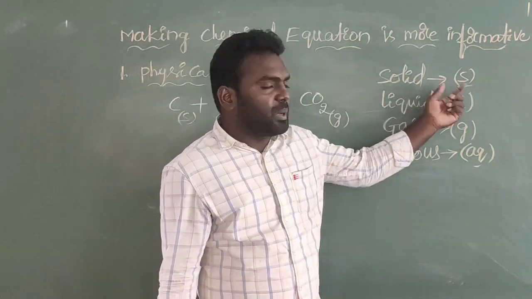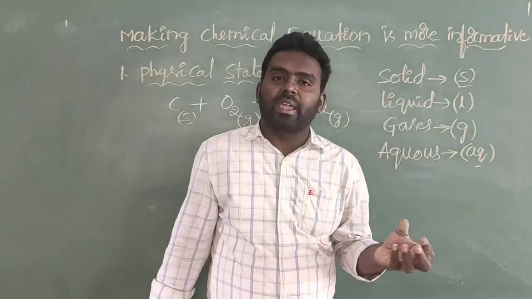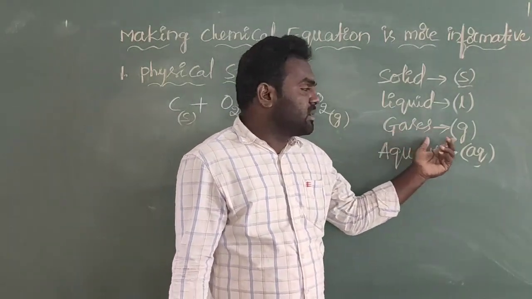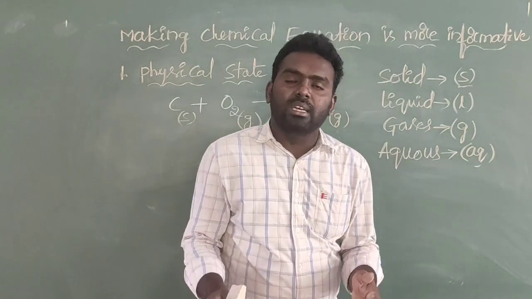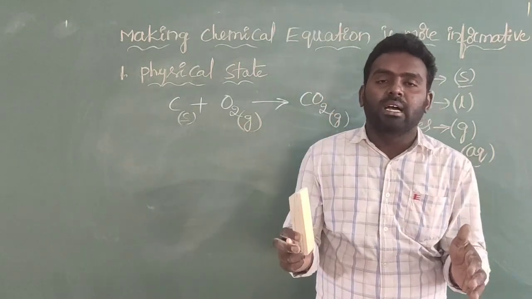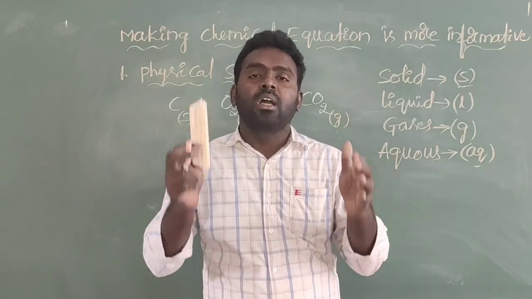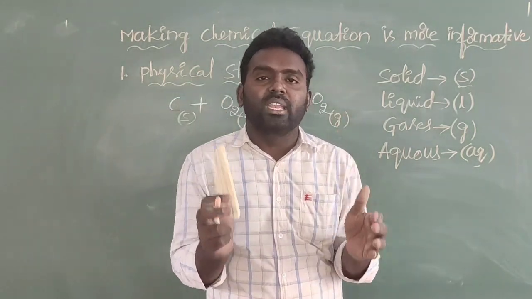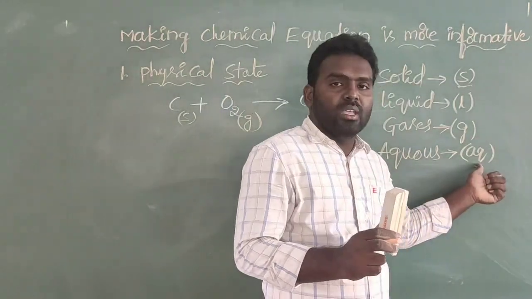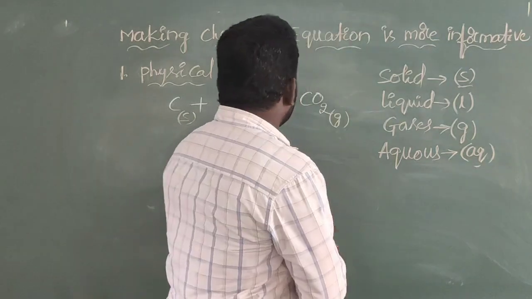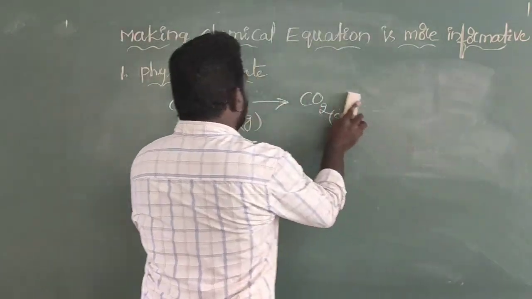In the solid state you write S in the closed bracket, in the liquid state you write L, and in the gaseous state you write G. If the material is dissolved in water, we call that material aqueous, and we write AQ in closed brackets. This is called the physical states of the equation.